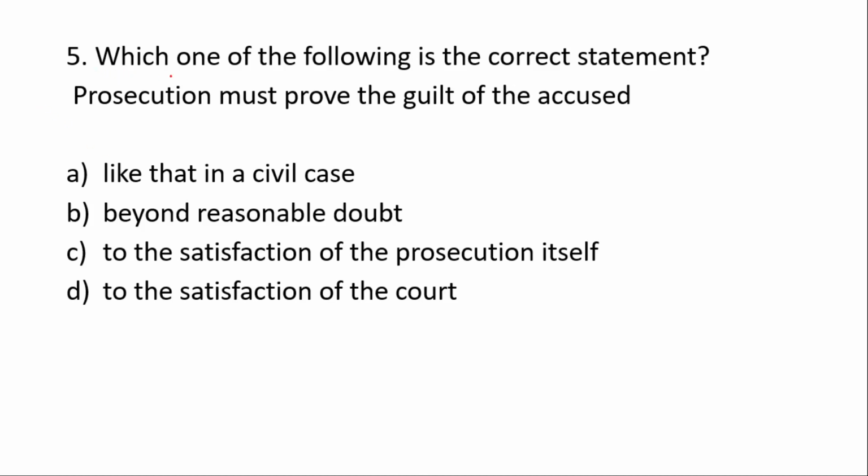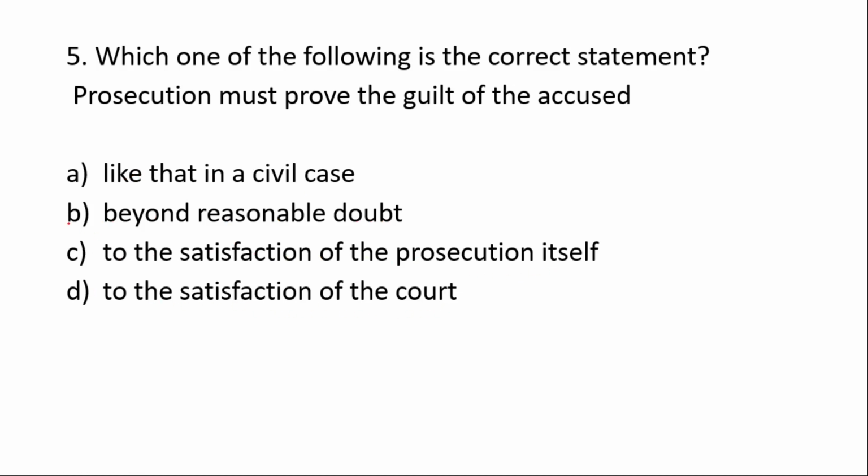Now, which one of the following is the correct statement? Prosecution must prove the guilt of the accused. First option is like that in a civil case, second option is beyond reasonable doubt, third option is to the satisfaction of the prosecution itself, and the fourth option is to the satisfaction of the court.